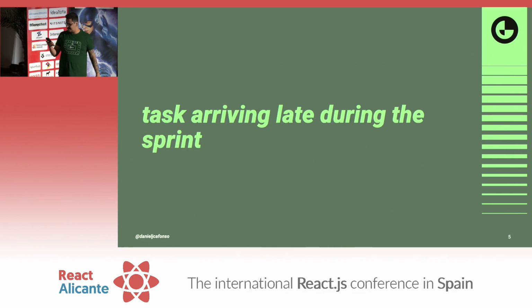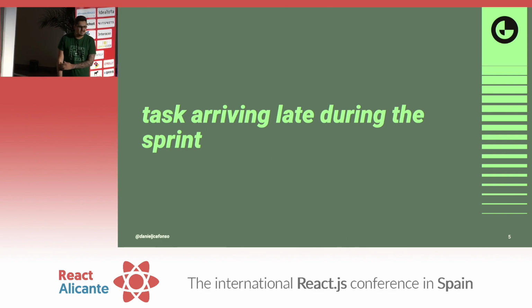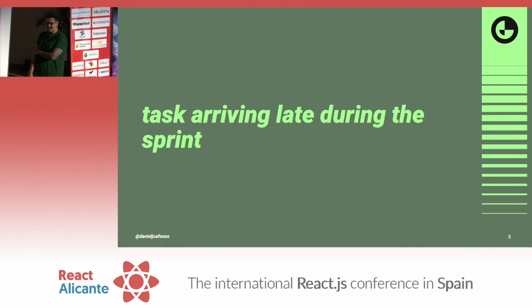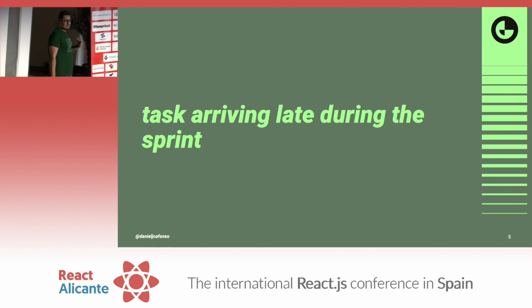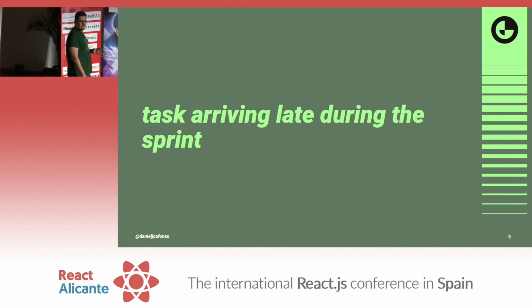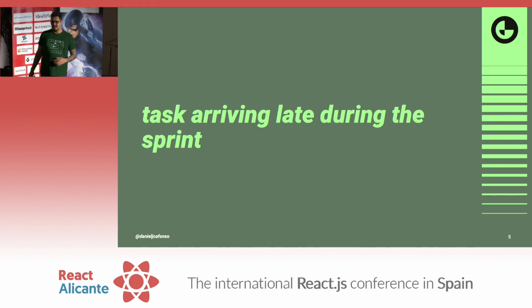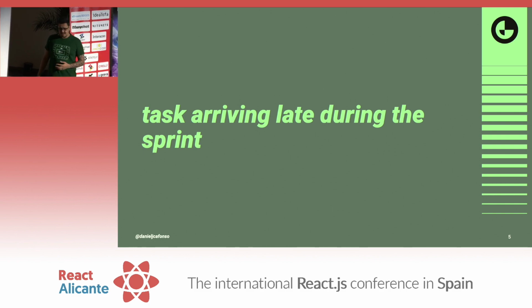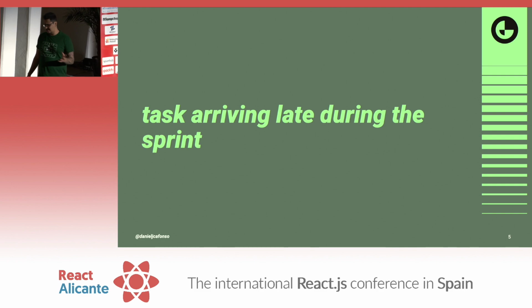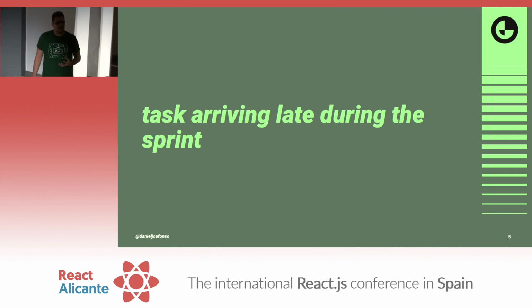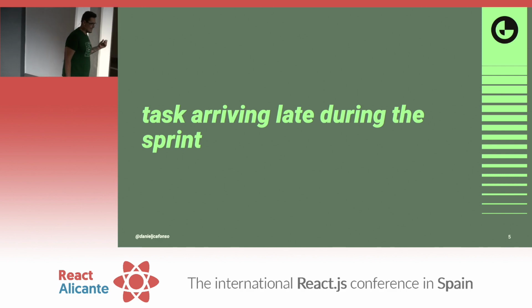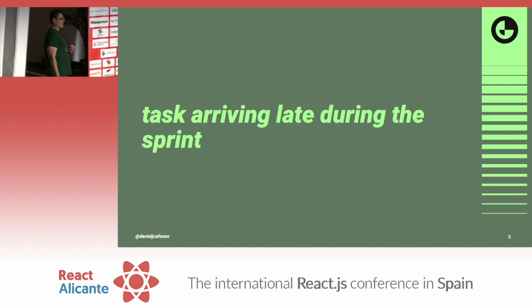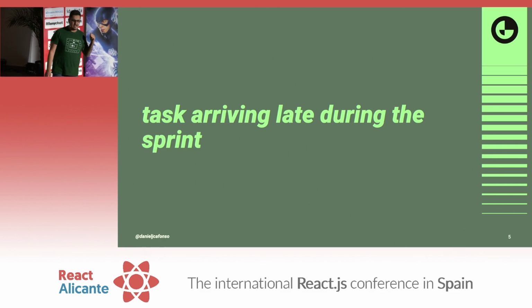And the third thing that I really hate as a developer is when tasks arrive late during a sprint. This is a bit specific, but let's picture a scenario where you have a 2-week sprint, and you have a task that is shared with another coworker. One of the things that happened a lot to me was that the other coworker who picked the task first, typically they had to build an API or something, took 98% of the time to do the task. It means that the other 2% was the time that I had to finish that thing. So obviously my project manager expected me to deliver it yesterday.